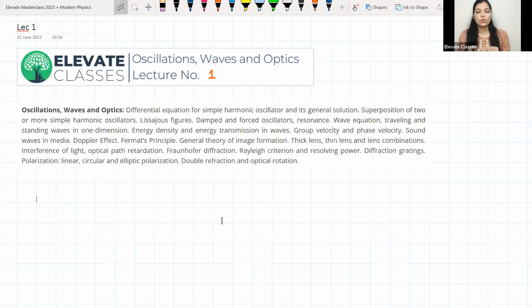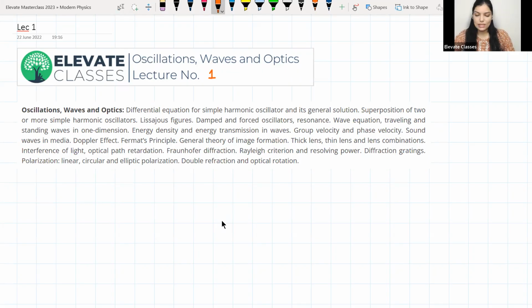Then we'll move to more than one harmonic oscillator: two, three, n number of harmonic oscillators. When you have multiple harmonic oscillators undergoing their individual SHMs, what is the total motion that you would observe? That is what we will understand next.